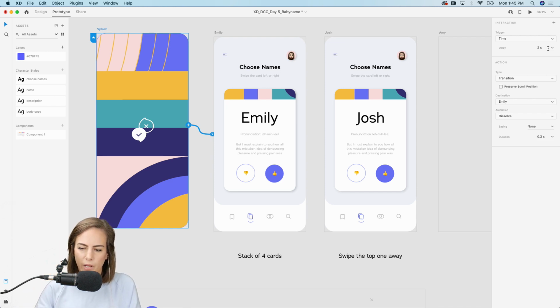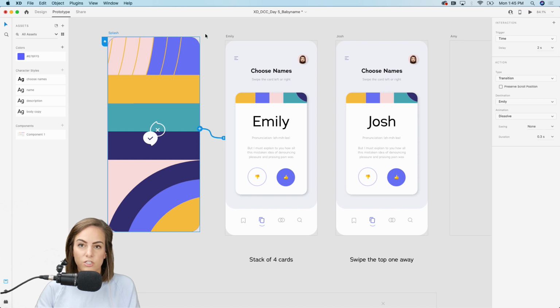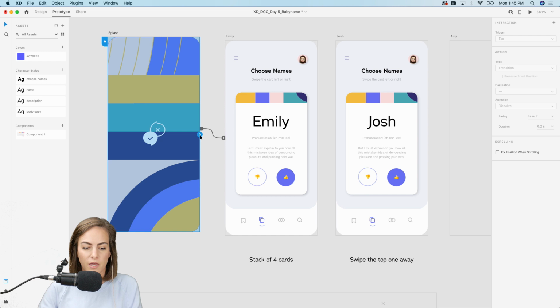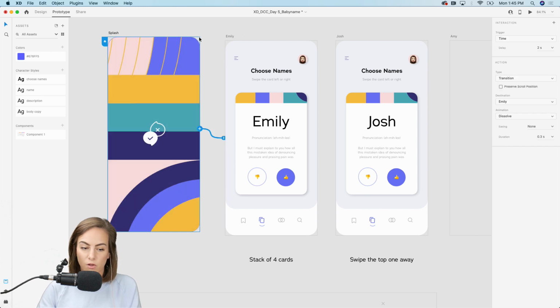I think that's a good amount. And then the transition, just a normal transition, will have a nice little dissolve for 0.3 seconds. Okay, so that one's pretty easy, and make sure when you're doing the time transitions, you have to select the whole artboard instead of just something in here. Otherwise, time will not show up. So select the whole artboard.